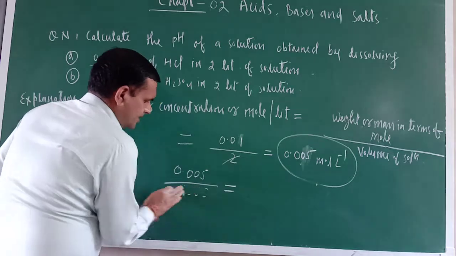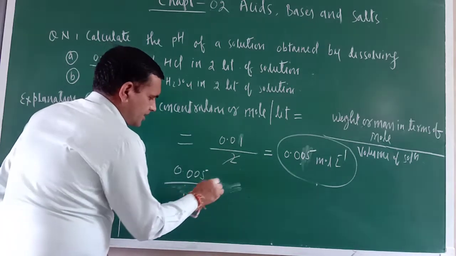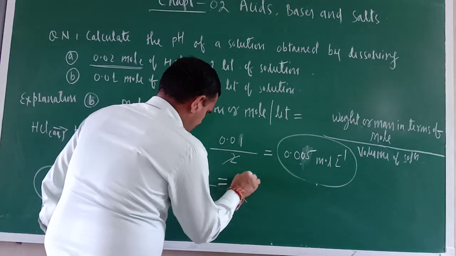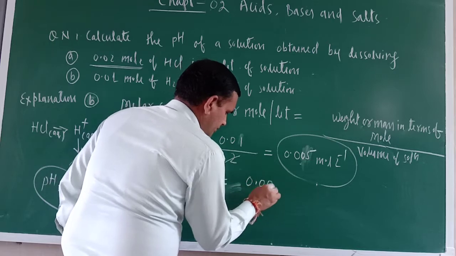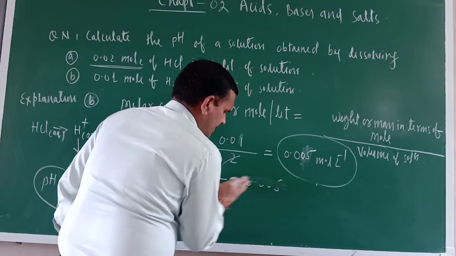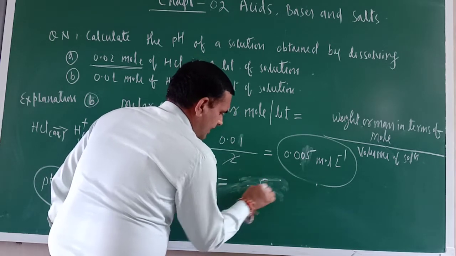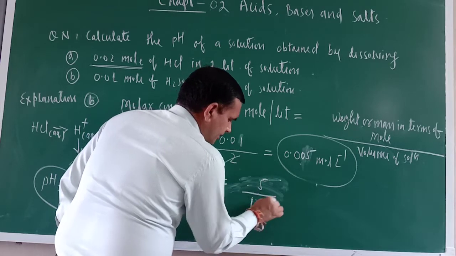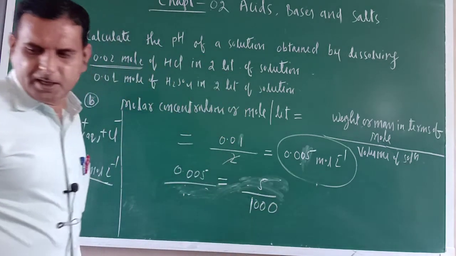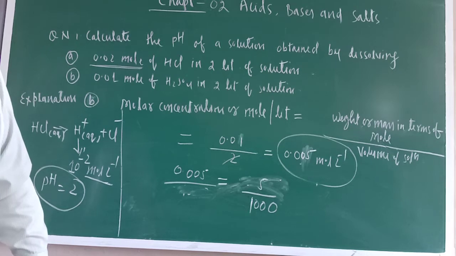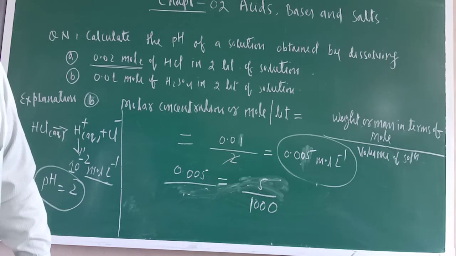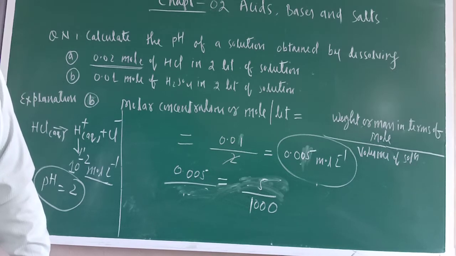Means sorry. Just see. One more step. This is equal to 0.005. Directly you write 5 divided by 1000. Okay. So if it is divided by 1000, yes.